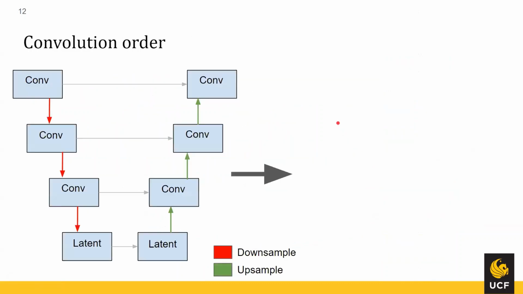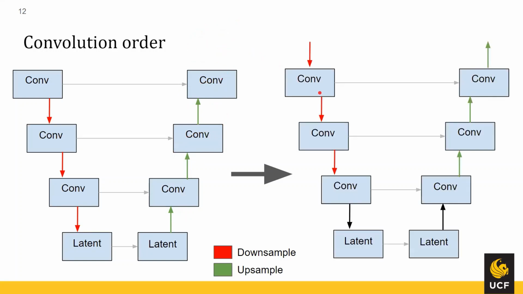And so now I'll give you a better explanation of what the change in convolution order really means. On the left, we have the traditional U-Net, where we have convolutions followed by downsample operations. And in this case, we're going to have 3 of those joint operations until we hit our latent space. And on the way back up, we're going to have an upsample followed by convolution. Again, we have 3 of those operations until we hit our new image size. So what they propose instead is that we reverse the operations on each side. So now we have downsampling and convolution following that. So we have 1, 2, 3 operations in this new ordered pairing. And then we reach the latent space.